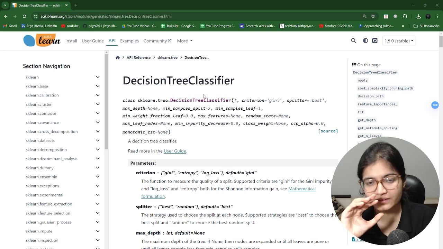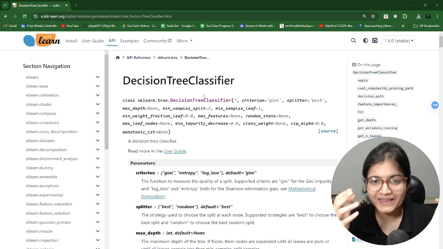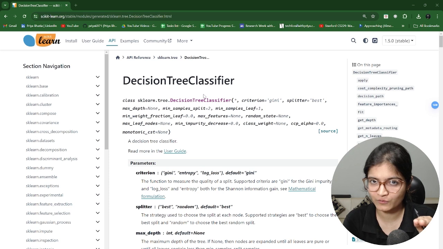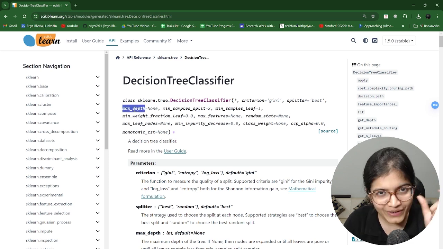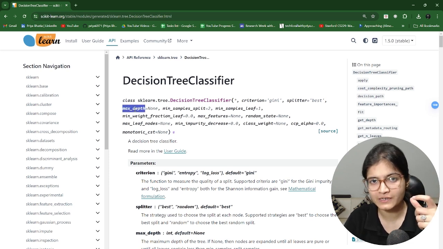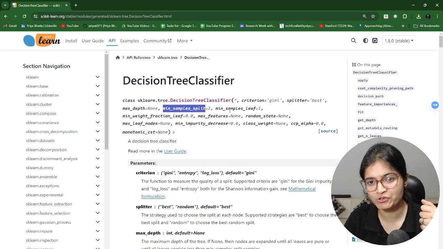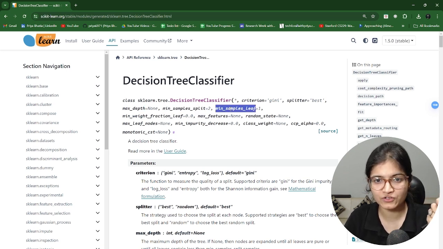As we have seen, this decision tree is helpful for both tasks, whether it's a classification task or a regression-based task. Now you can understand here that in this documentation, we will have a few variables, or you can say hyperparameters. For example, max_depth, min_samples_split, min_samples_leaf.